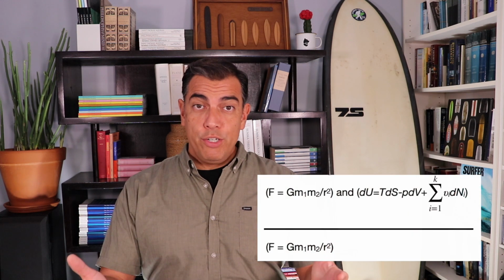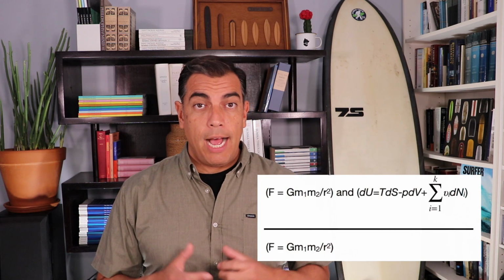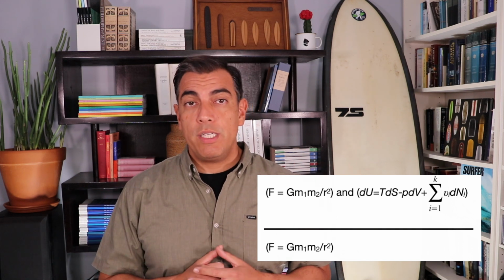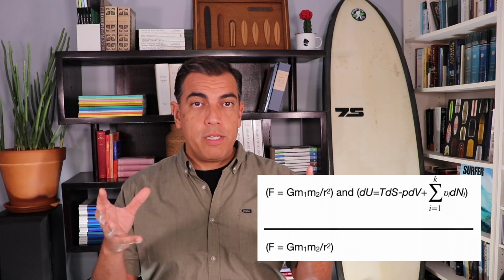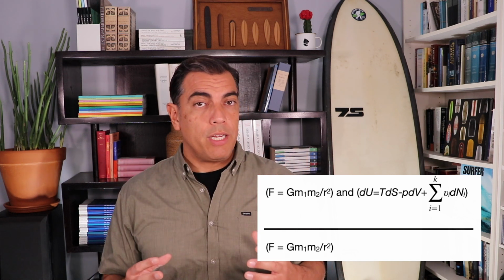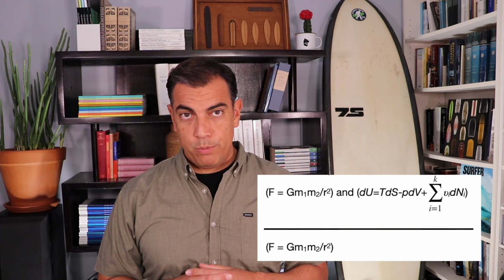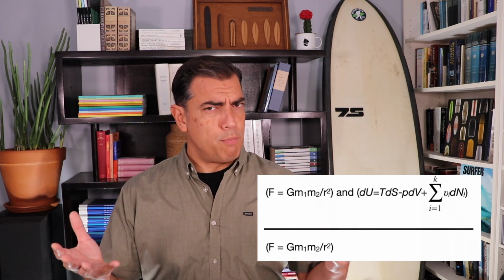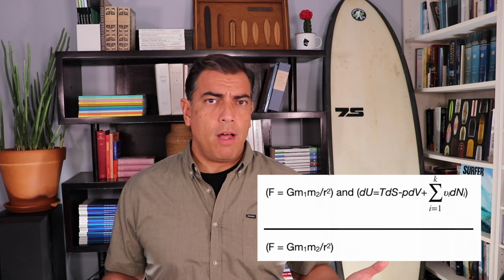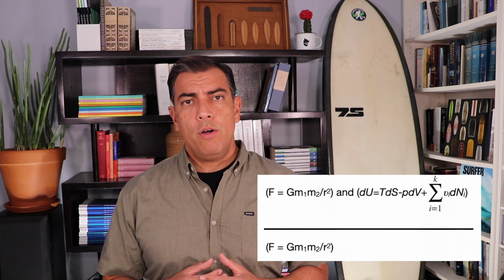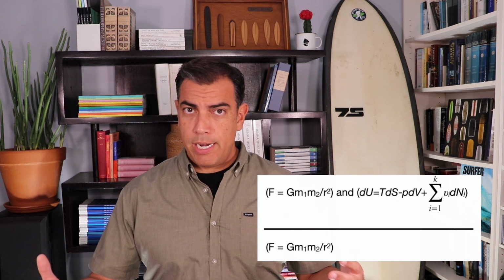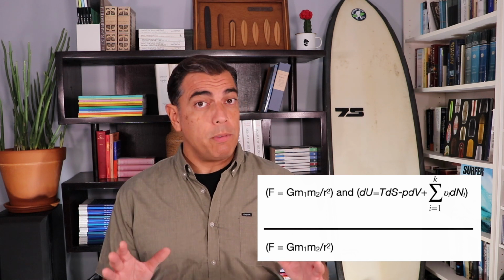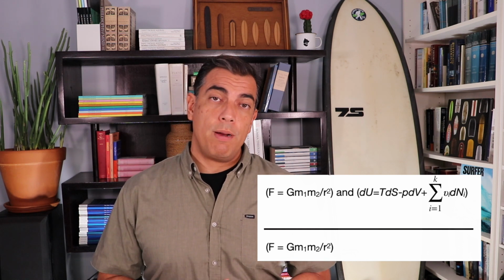For example, on your screen is a valid logical argument. I start with a premise with two scientific equations. One is from physics, the other one is from thermodynamics. And I say that both of these two things are true, and then in my conclusion, I garner from that that one of them is true. Valid argument, right? If the premise is true, then the conclusion must be true. But is the premise true? Well, no amount of logic is going to give you the answer to that question. No, that's the job of science. That's the job of physics and thermodynamics, respectively. So we won't be able to answer that question just using logic. We'll be able to tell if the argument is valid, but not whether the premises are true.